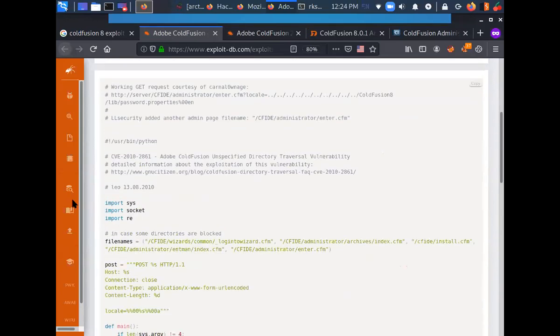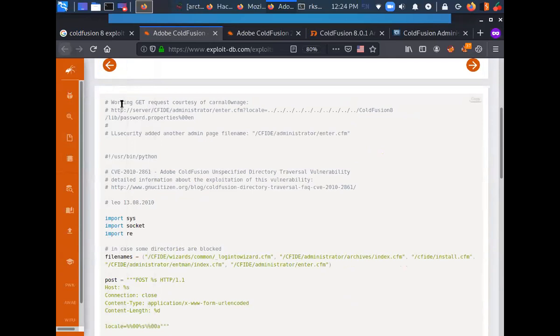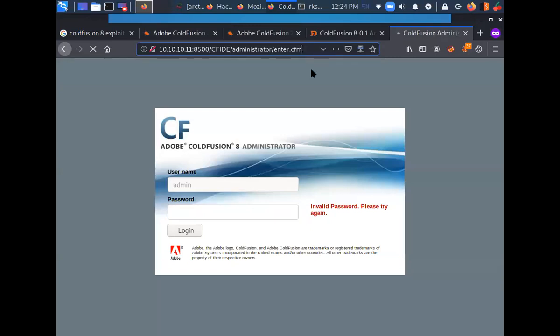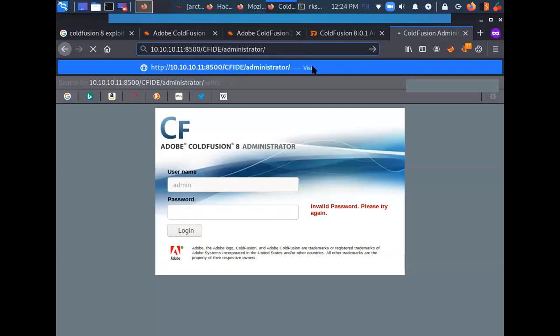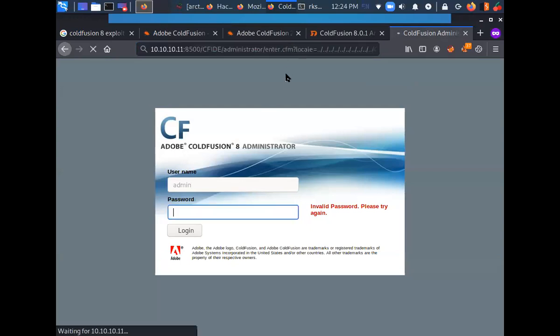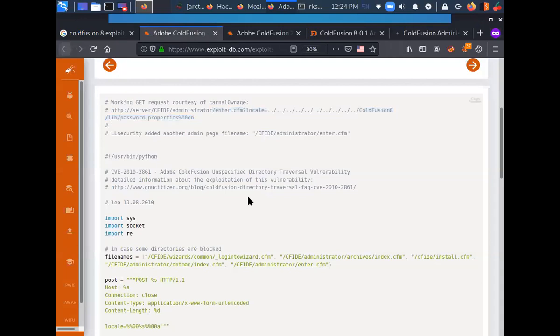From here I can understand that it is making a GET request to this path. So let's just copy this path, paste it, press enter. And it's a local file inclusion exploit.